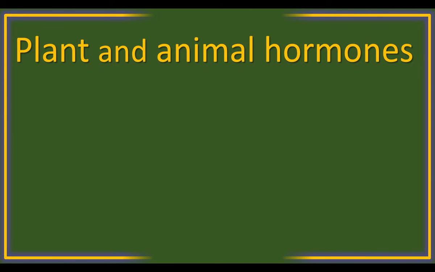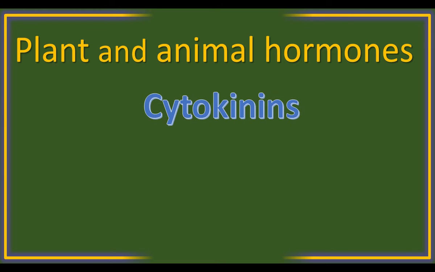Unit 16: Plant and Animal Hormones. In this video, we are going to learn two plant hormones. They are cytokinins and ethylene.